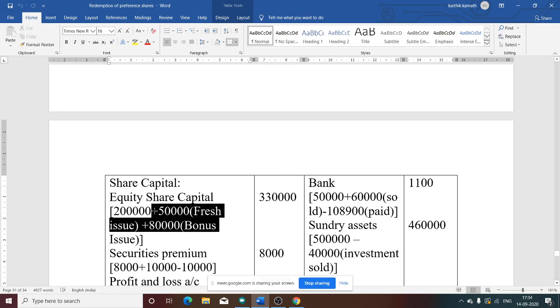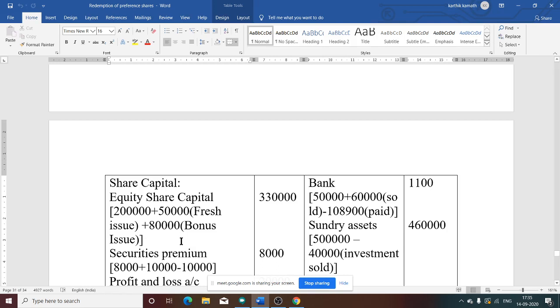So 50,000 is a fresh issue, which is an addition to the equity share capital. Bonus issue is also an addition to the equity share capital, 80,000. So 2 lakh plus fresh issue 50,000 plus bonus issue 80,000, it will be 3 lakh 30,000 is your equity share capital.